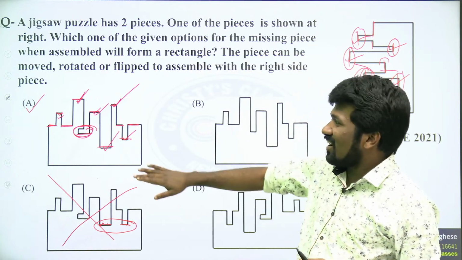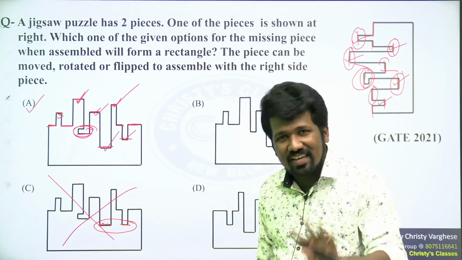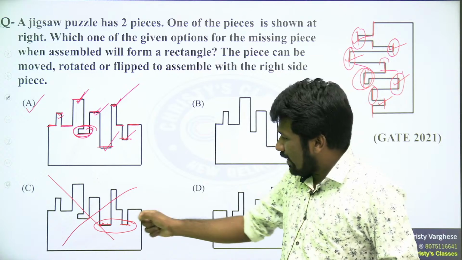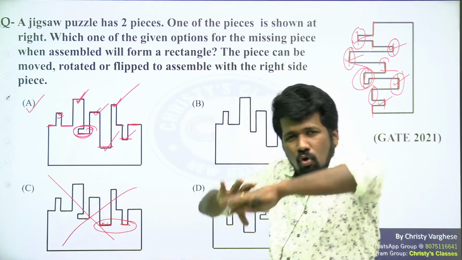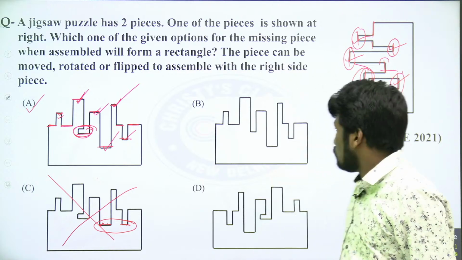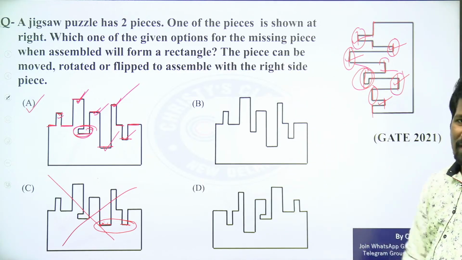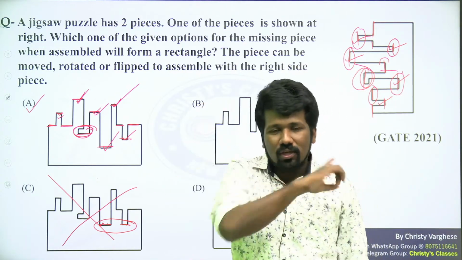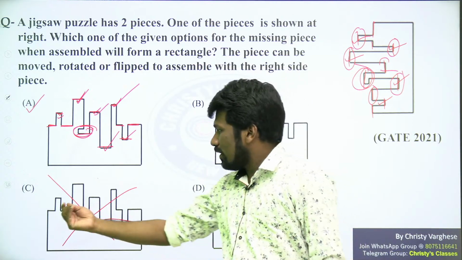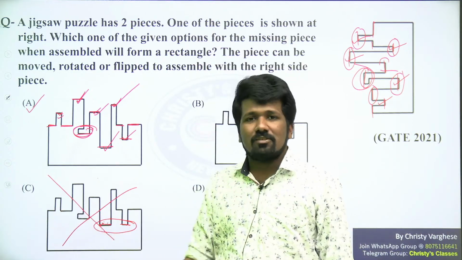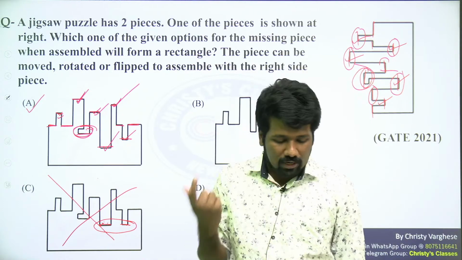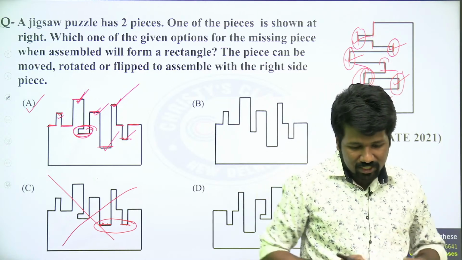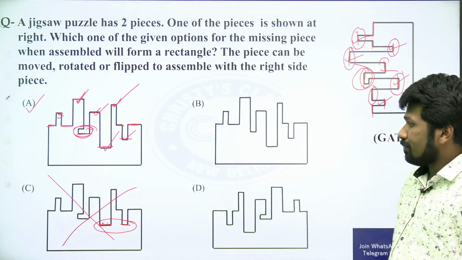I totally agree. At the time of the exam, option A and option C will both look the same. You will not feel any difference in that. But if you analyze one by one, rather than as a whole picture, it will be confusing. Unless you have drawn well or practiced well with drawing, then only it will be less confusing. I also tried with drawing first, but that was confusing. That is why later I explained with one by one analysis. That is better, like we did in the letter cases also. Are all of you clear? Any other options you have doubt about, please mention.